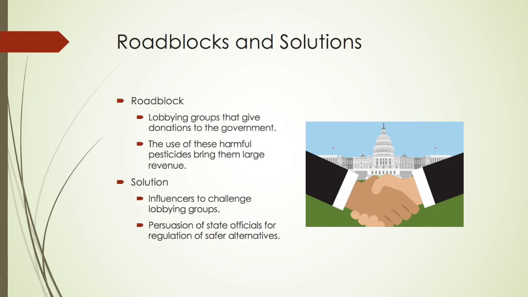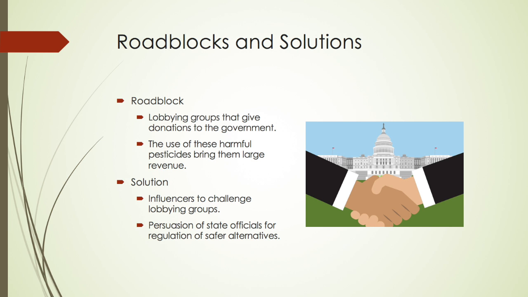Some of the roadblocks we might encounter in a top-down approach is the lobbying groups of people from big agriculture and chemical companies. Each year they give huge donations to the government, and many of the times the governments will stay out of their business and will let them use these dangerous pesticides. Companies such as Monsanto, Syngenta, and Dow Chemical will push for the usage of unsafe pesticides, knowing that it can have a long-term effect on farm workers and many animals because it is a business to them and it brings big revenue every year.